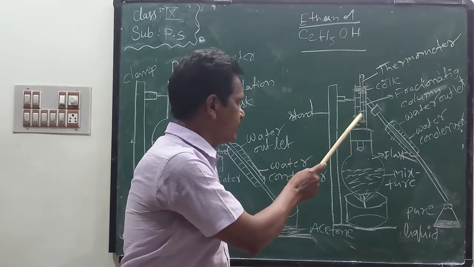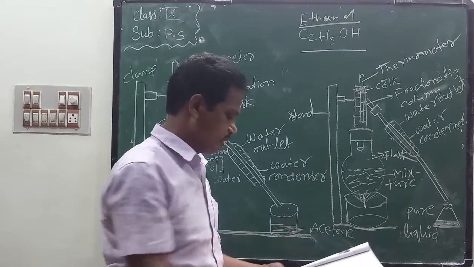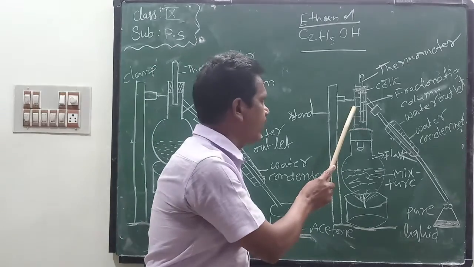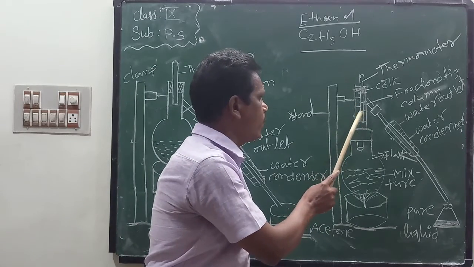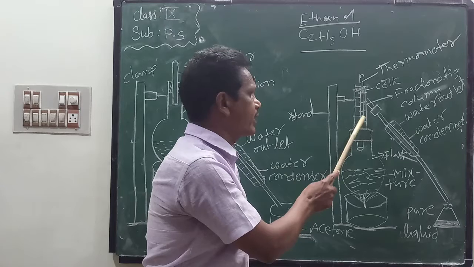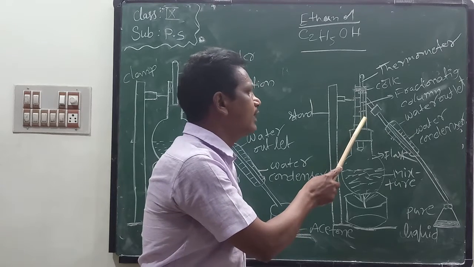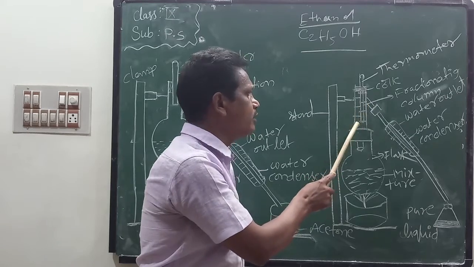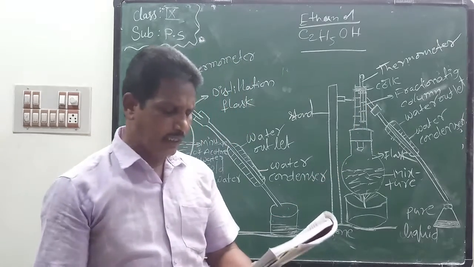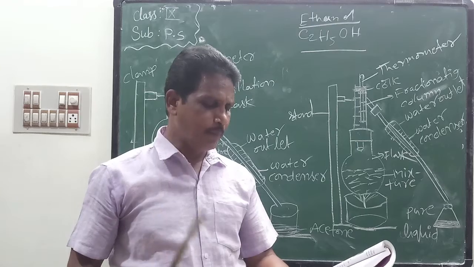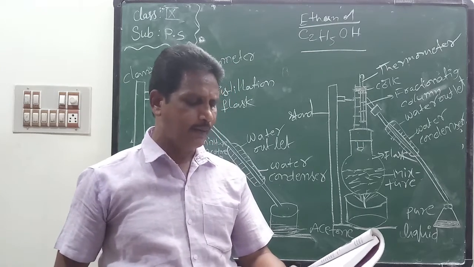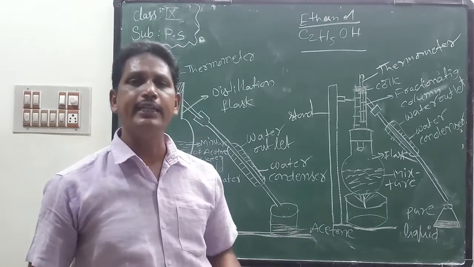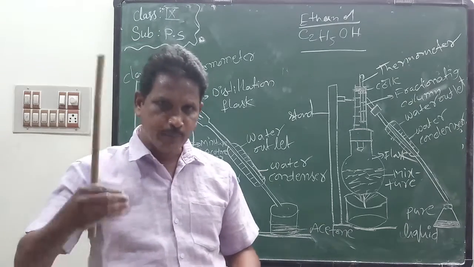These are the glass beads. The beads provide the maximum possible surface area. Vapor condenses and is converted into liquid state on these glass beads. So the beads provide the maximum possible surface area for vapors to cool and condense, that is, to be converted into liquid state.